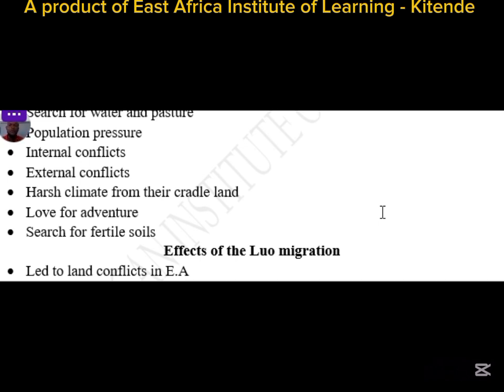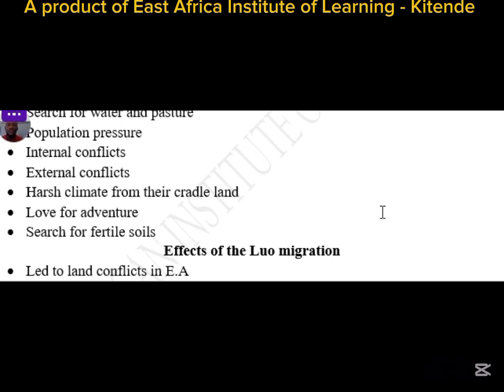Another one, love for adventure. Some Luo people were interested more in adventure. The word adventure means they loved moving, touring, exploring. They wanted to see new things. So we should not say that all the Luo migrated because of pressure at home, internal conflicts and so on. Some migrated because they wanted to explore, to see new things, to have an adventure and see different things in East Africa.